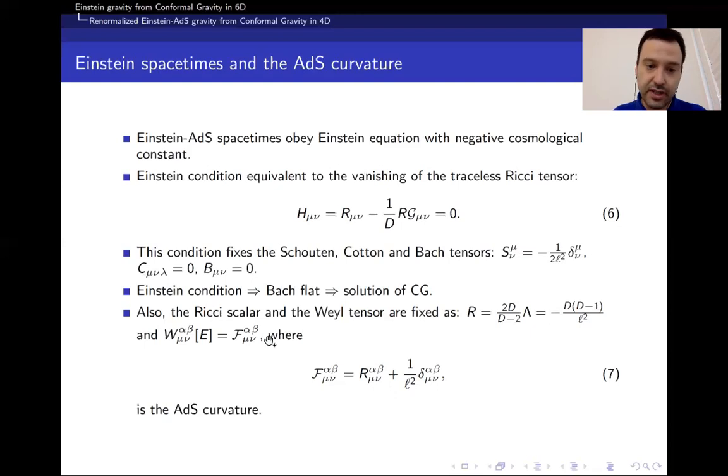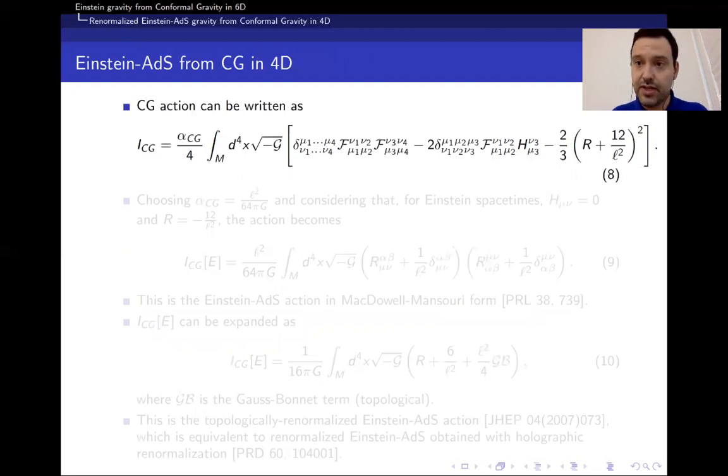And furthermore, the Ricci tensor is related directly to the Weyl in the Einstein case, such that the Weyl tensor becomes simply a constant displacement of the Riemann tensor. And furthermore, the Ricci scalar is also fixed to a constant. Considering these conditions and definitions of the tensors, the action of conformal gravity, which is just Weyl squared, can be rewritten in terms of the ADS curvature tensor F and the traceless part of the Ricci tensor, as shown in equation 8.